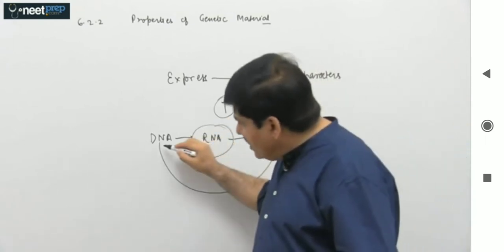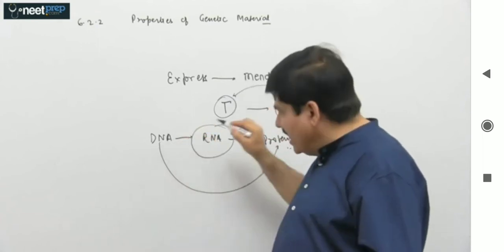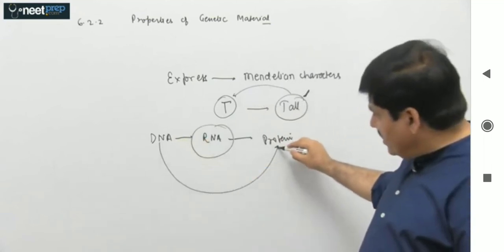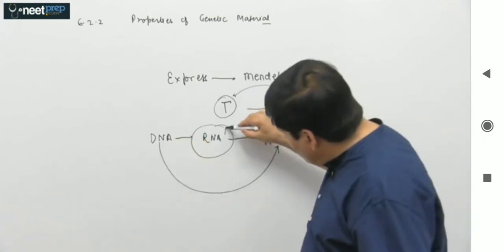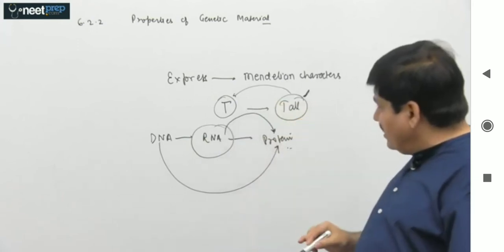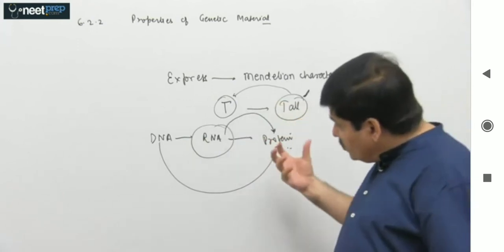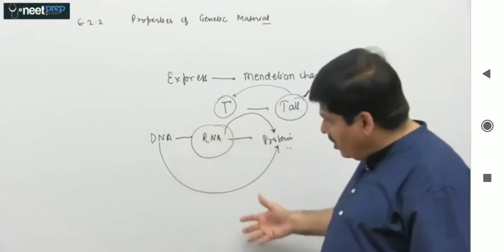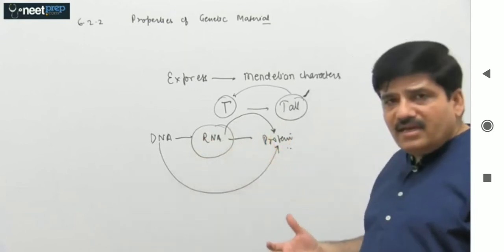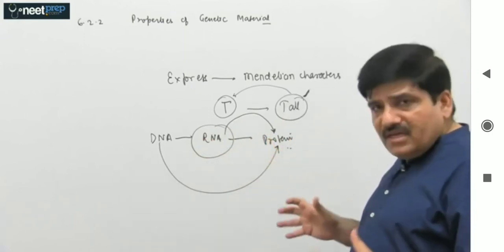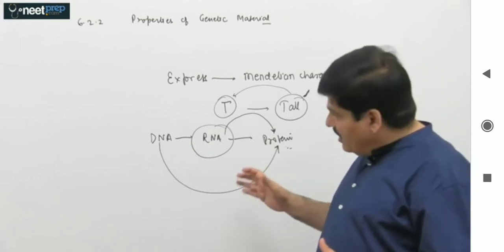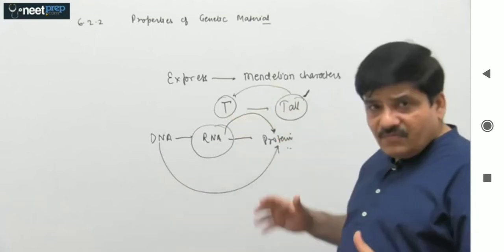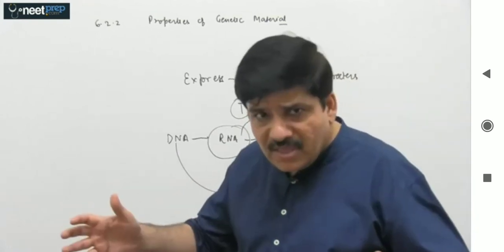The language of the DNA, which is actually also made up of nucleotides similar to the language of RNA, is incapable of getting translated directly into protein. But on the other hand, if you look at RNA, it can be directly translated into the protein. So once we are seeing the two molecules, one is capable of directly getting translated, the other is not. The other requires RNA as an intermediate. So what we understand now, we say that based on all the characters, say for example replication, both can be genetic material.